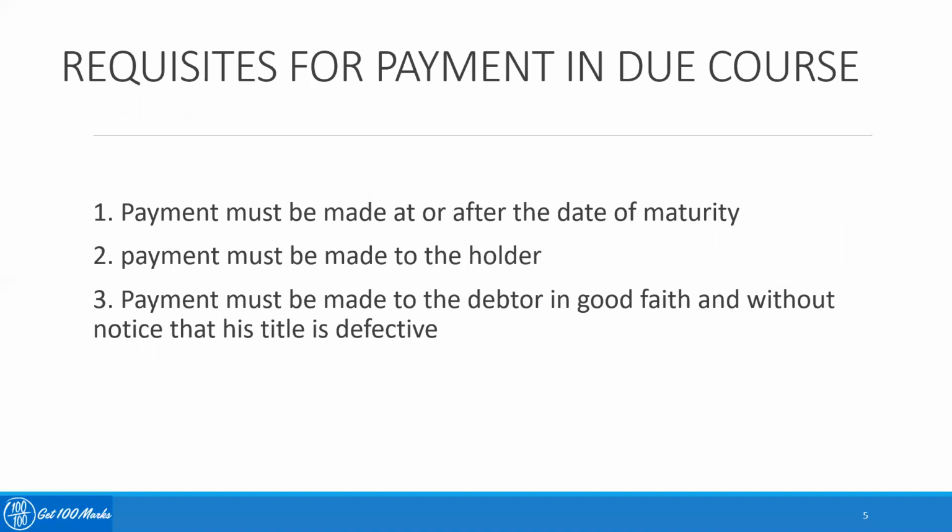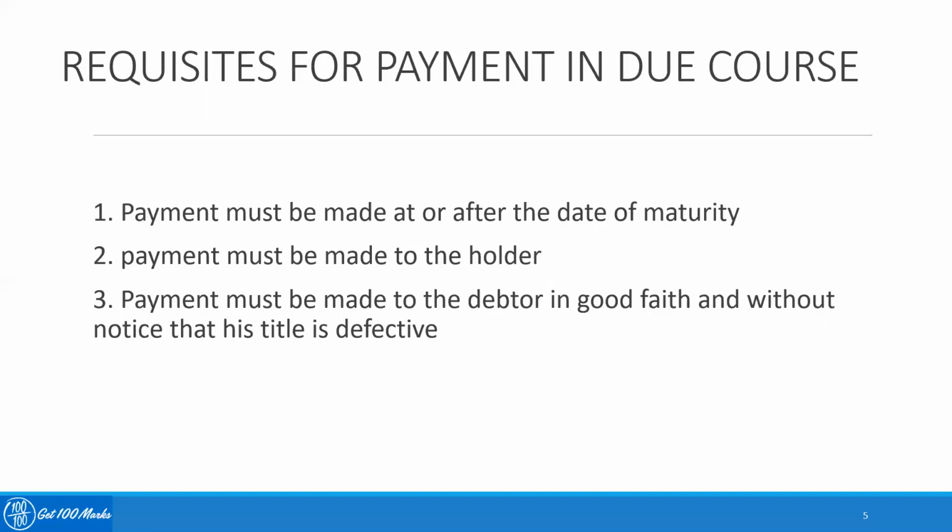First, the payment must be made at or after the date of maturity. If there is a date mentioned on the check, the payment should be made on that date or after that date, like within 3 months, but after the date of issue. The second requisite says that the payment must be made to the holder. If it's a bearer check, anyone who comes with the check should be given the payment. In that case, it is not possible for the bank to check if it's a thief who has stolen the check and come for the withdrawal of the amount or something like that.